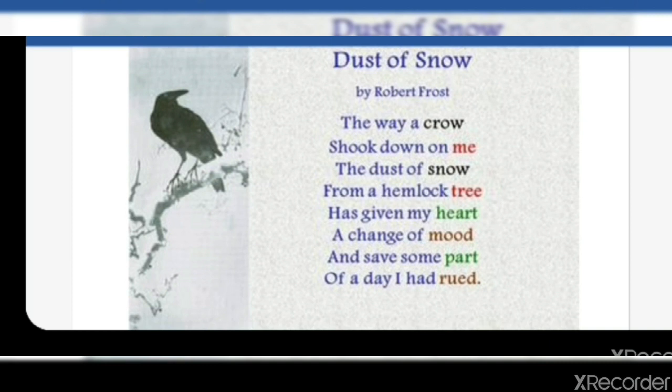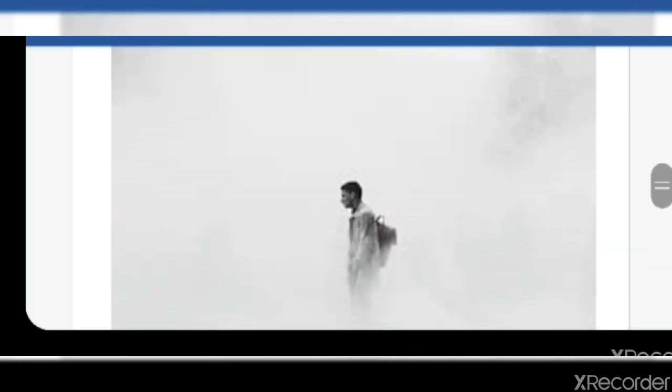Now let's delve into the poem. The way a crow shook down on me the dust of snow from a hemlock tree. So the poet starts talking about a winter day, and in winters you can imagine that in western countries, colder countries, everything is covered with snow.